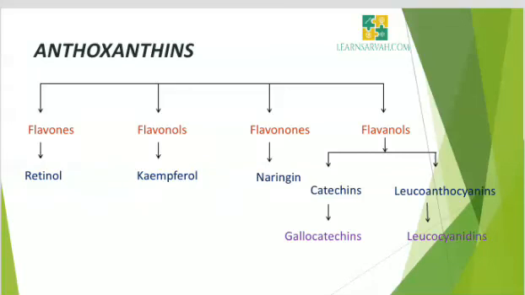Flavones include retinol. Flavonols include kaempferol. It is found in plant and plant derivative foods. Example, tea, spinach, beans, etc. Flavanones include naringin. It is responsible for the fruit's bitter taste. Next, gallocatechins. It includes catechins. It is a chemical compound. Next one is the leucocyanidins. It is a colorless chemical compound. Anthoxanthins give color to cauliflower, onions and spinach or other leafy vegetables. In GLV, the color is masked by chlorophyll.